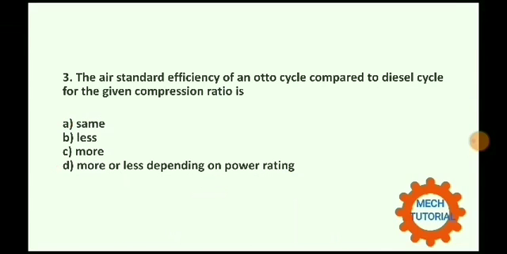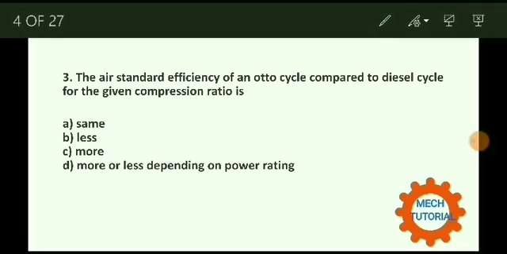Now, next question. The air standard efficiency of an Otto cycle compared to the diesel cycle for the given compression ratio is. The correct option is option number C, that is the more. The efficiency of Otto cycle is more than the diesel cycle for the same compression ratio.